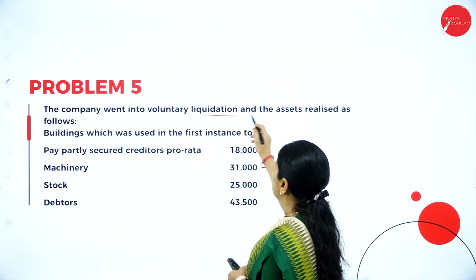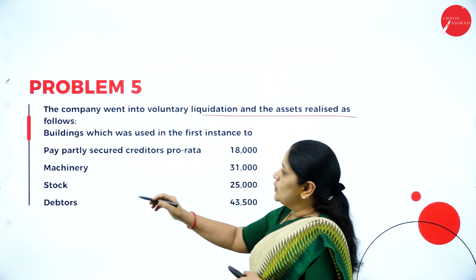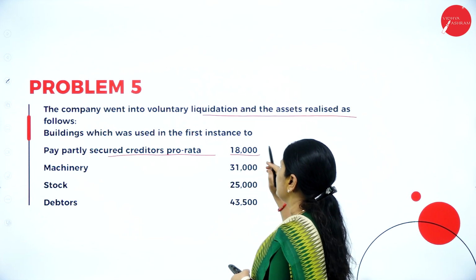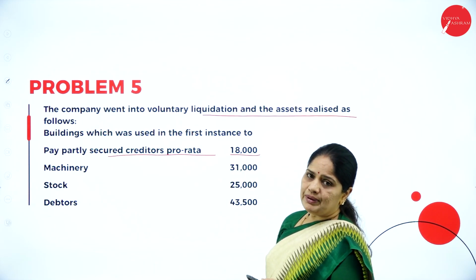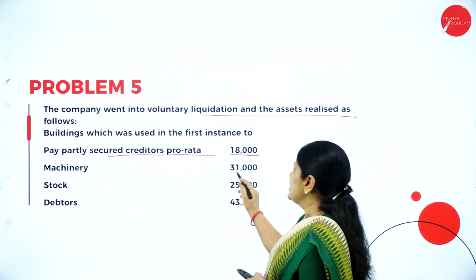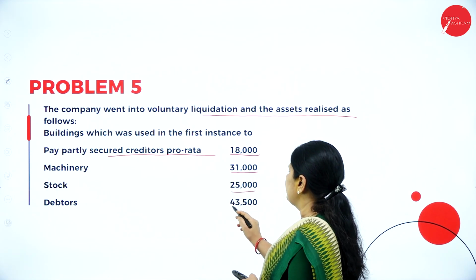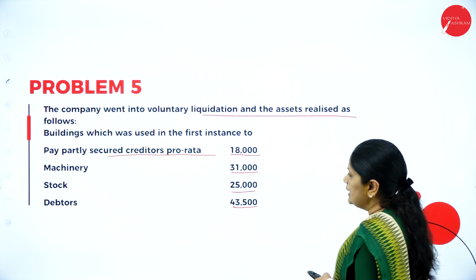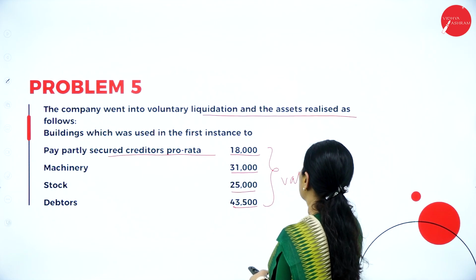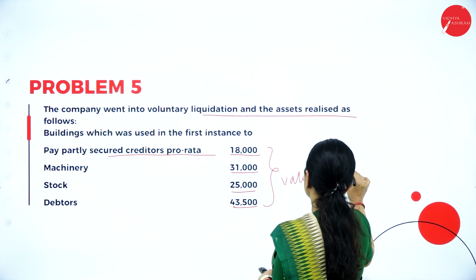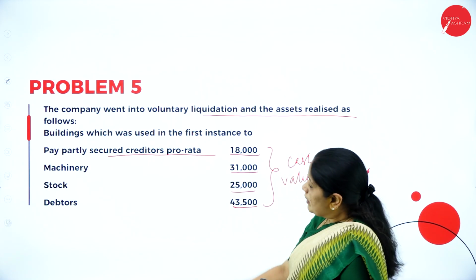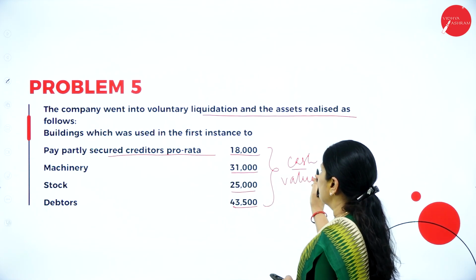So, the company went into voluntary liquidation and the assets realized as follows. The building, which was used in the first instance to pay partly secured creditors pro rata, 18,000. So, the value of the buildings which was secured by the creditors is 18,000, machinery 31,000, stock 25,000, debtors 43,500. So this is the value realized on the assets when they are sold. When the assets were sold, the cash which the company has received by the sale of these assets is what they have mentioned here.